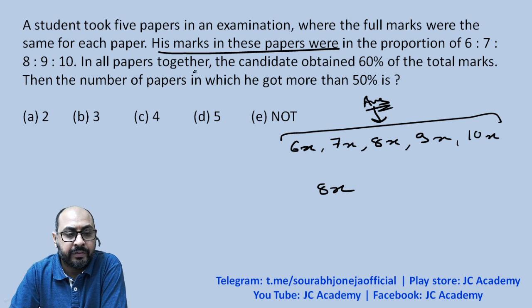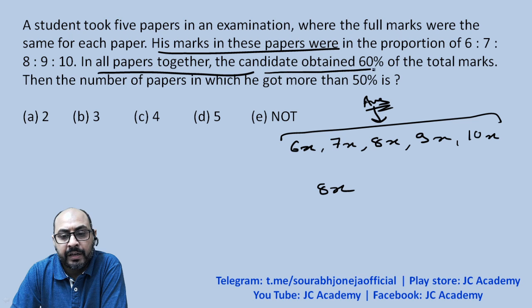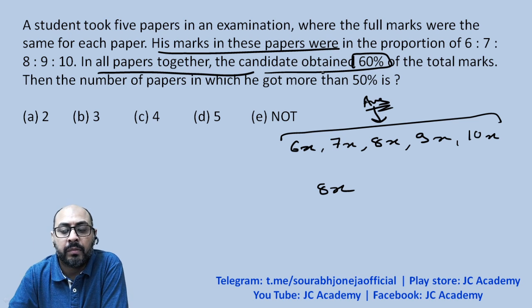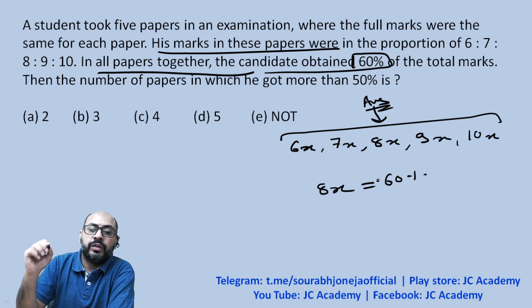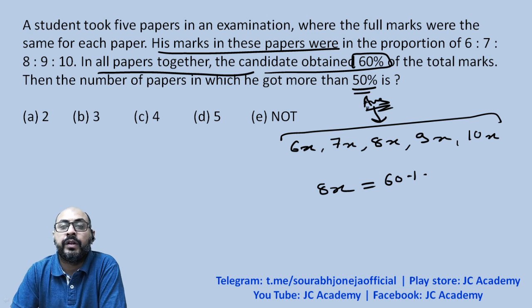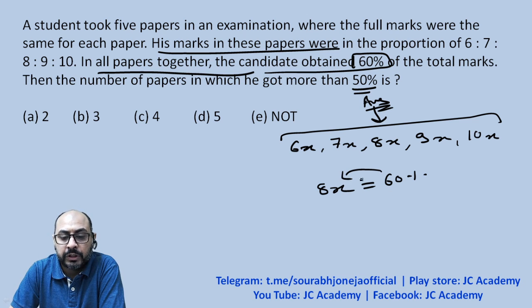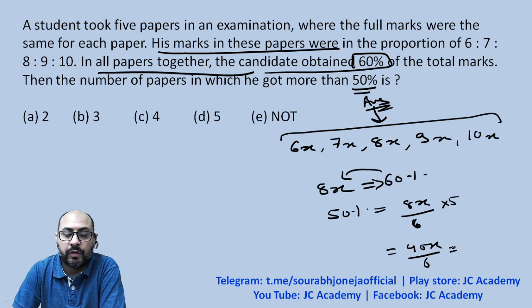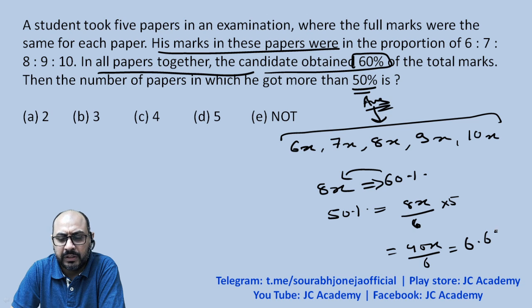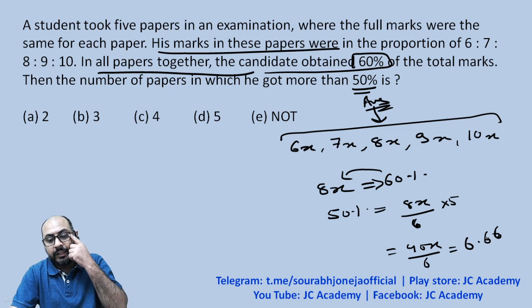The question says that in all papers together, the candidate obtains 60% of the total marks. So 8x belongs to 60%. Now we want to know in how many papers he got more than 50%. If 60% corresponds to 8x, then 50% would correspond to 8x upon 60 into 50, which is 40x upon 6, approximately 6.66x.